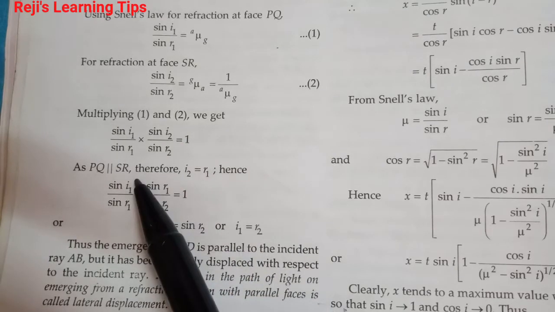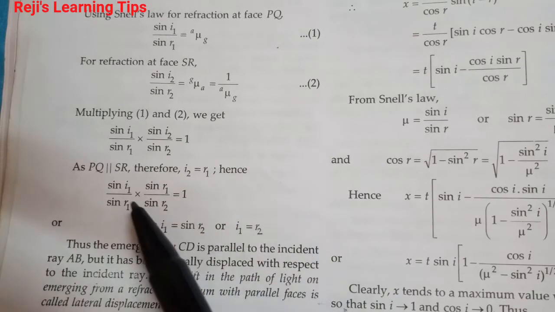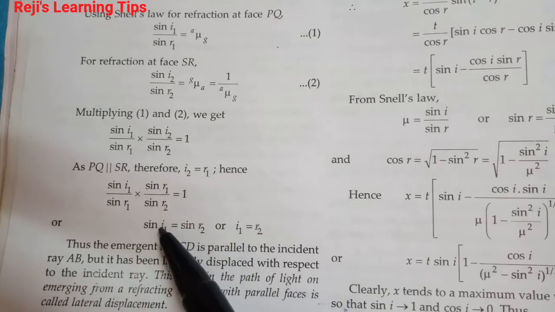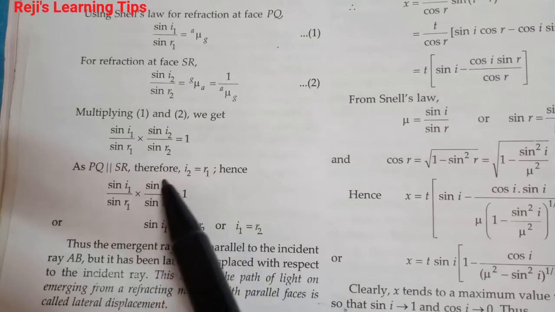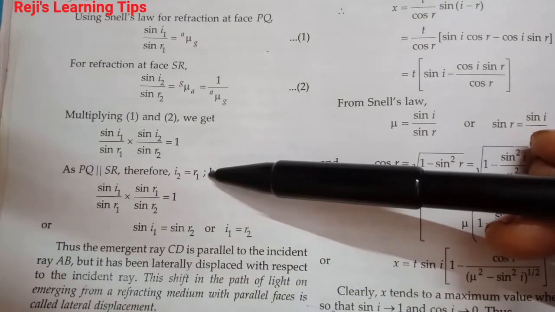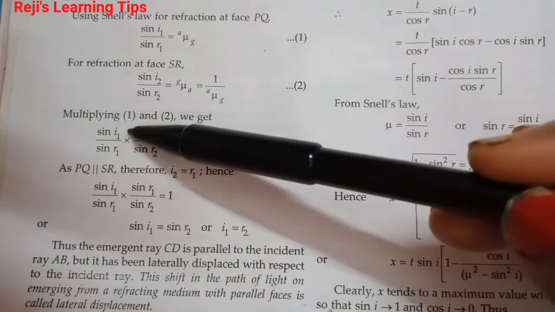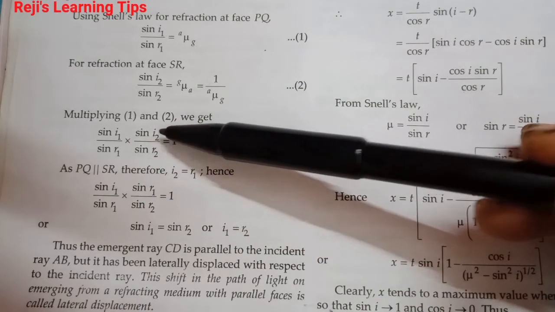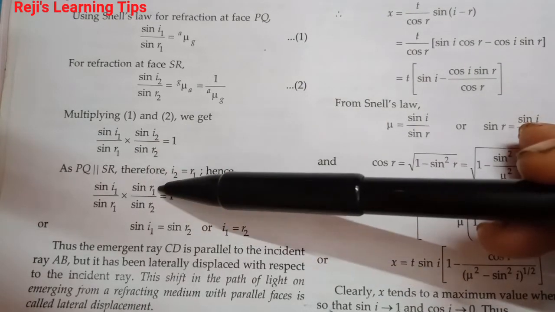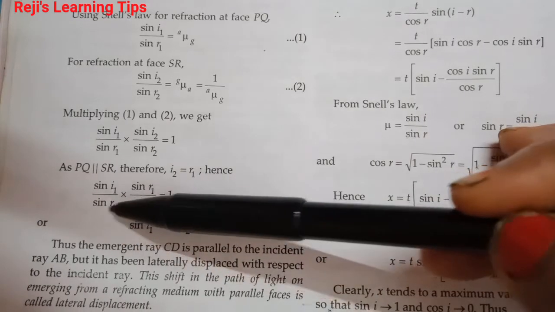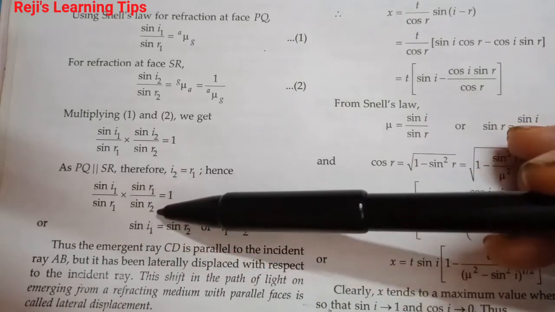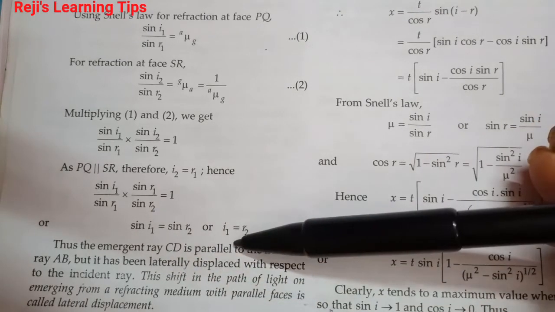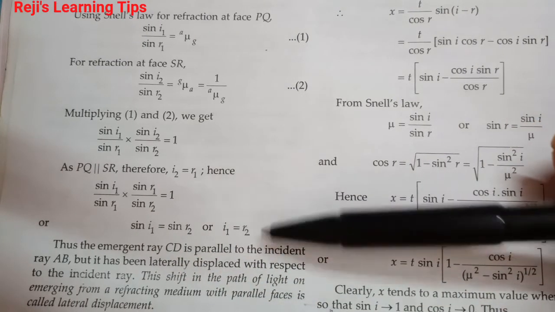As PQ is parallel to SR, therefore i2 is equal to r1. Hence we can write sin i1 divided by sin r1 into sin r1 divided by sin r2, writing r1 in place of i2. Sin r1 and sin r1 cancel. Sin i1 by sin r2 is equal to 1. So sin i1 is equal to sin r2, that is, i1 is equal to r2.